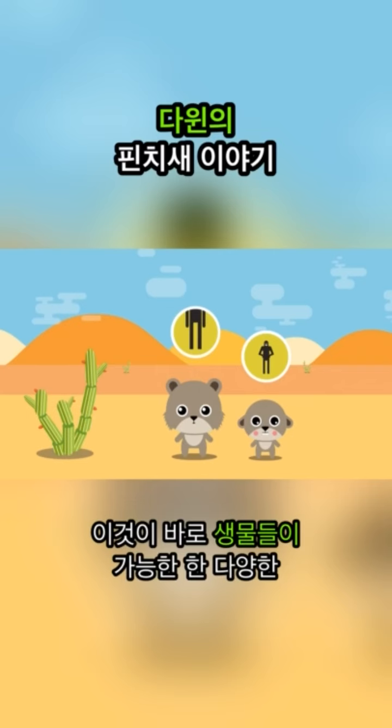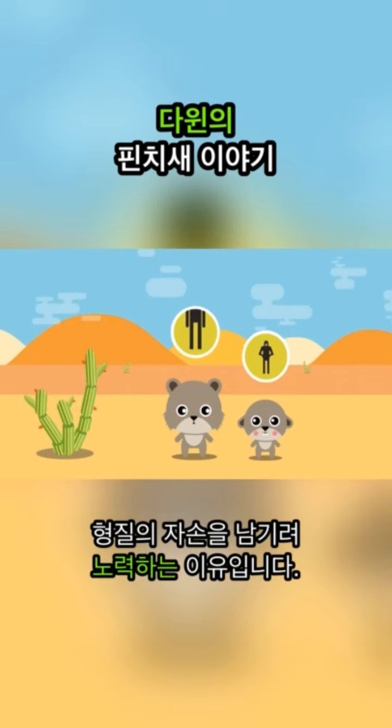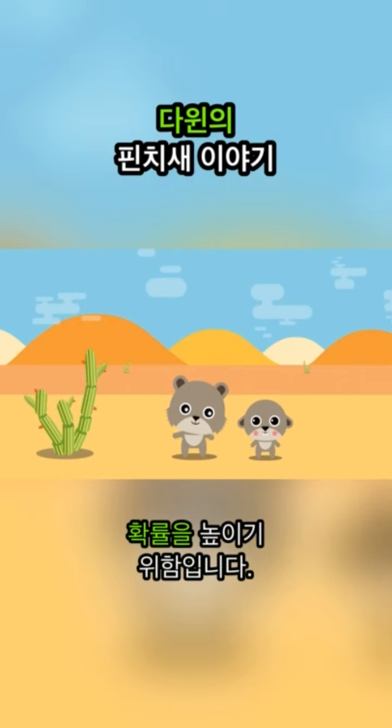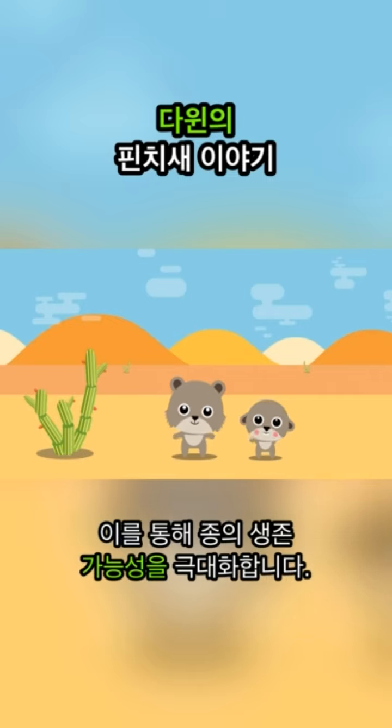This is why creatures make so much effort to produce offspring that are as different as possible. They increase the likelihood that at least one of their offspring passes nature's selection process. They maximize their chances of survival.